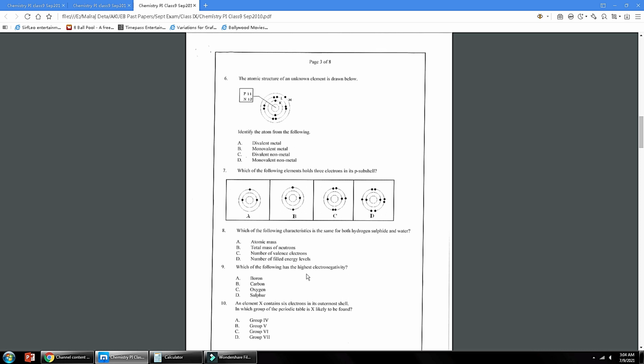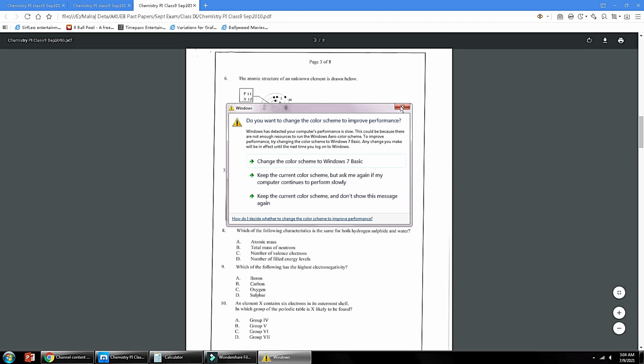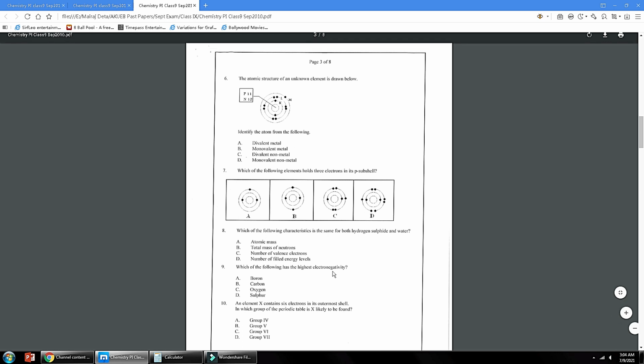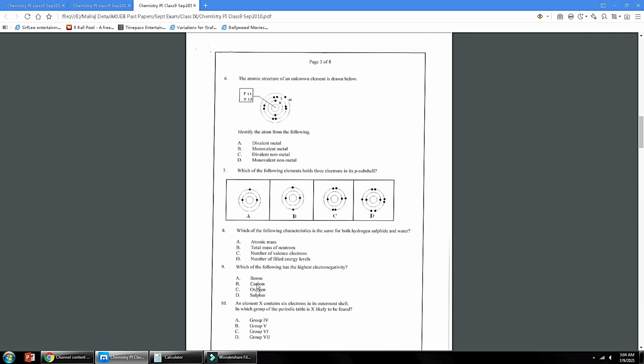Number 9, which of the following has the highest electropositivity, meaning most metallic character, and highest electronegativity, most non-metallic character? So it's oxygen, a 6A group element. Boron is from 3A, carbon is from 4A, sulfur is also from 6A, but oxygen is the first member. As we move down in the group, electronegativity decreases, so oxygen is the correct answer.